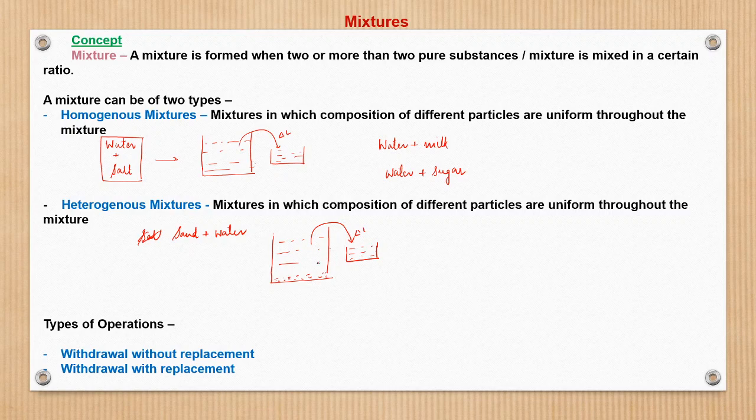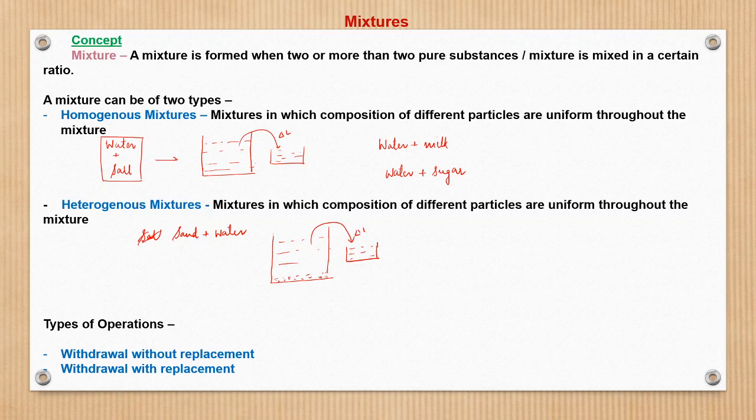So the proportion of sand and water in the initial vessel will not be the same as the proportion of sand and water in the new solution just withdrawn from the initial vessel. That means here we cannot say that a part of the original solution will contain the same proportion of the components which formed the mixture. So basically that is the theory behind homogeneous and heterogeneous.